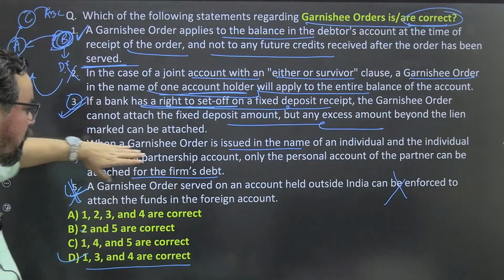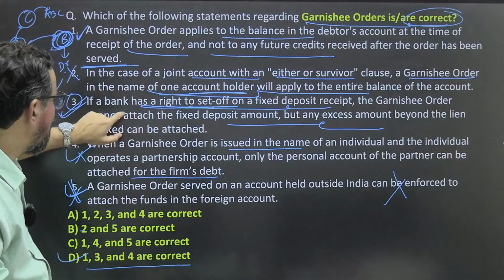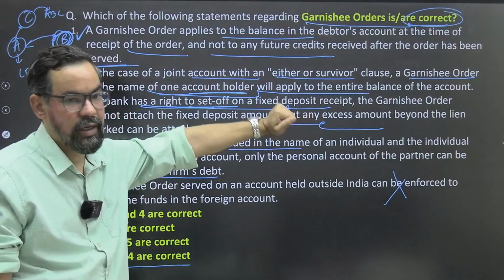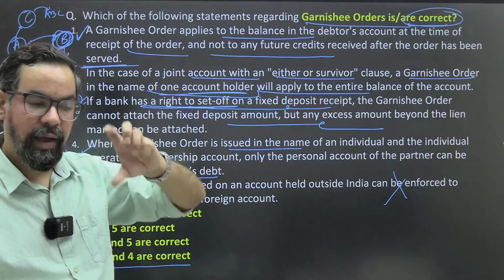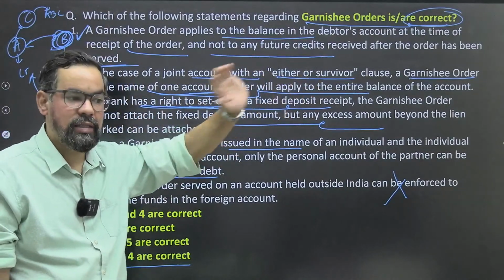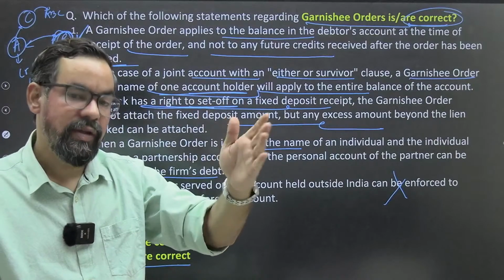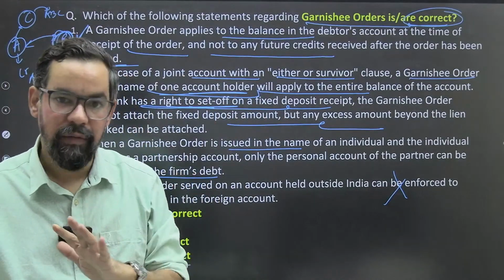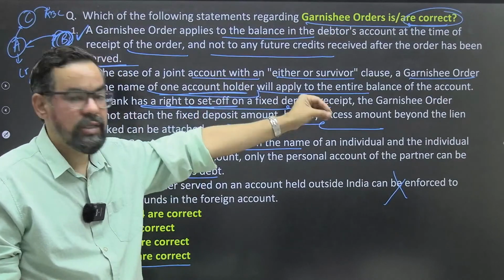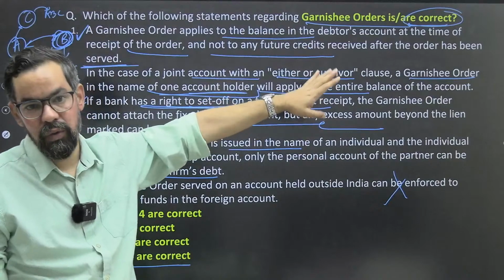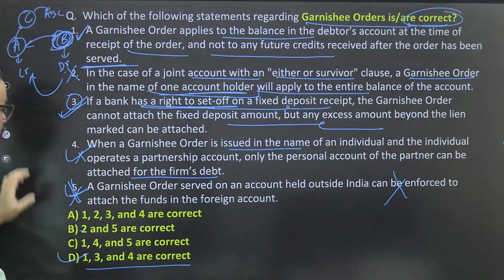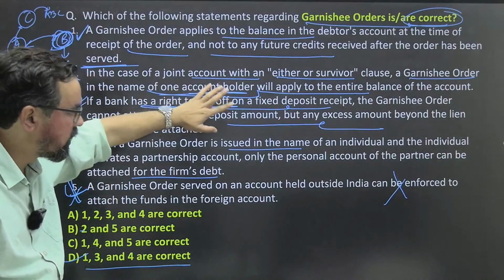When a garnish order is issued, if a bank has a right to set off on the bank deposit, let's say he has taken a loan from the bank and he pledged that FD. So this is the case where, let's say the loan amount is 5 lakh and the FD amount is 7 lakh, then the bank will first protect itself with the 5 lakh. The 2 lakh rupees beyond that is what we can give to the garnishee order to fulfil it. That's why this is the one. I got a bit confused about this particular thing, but now it is clear.